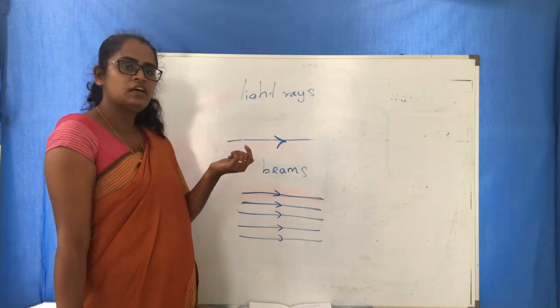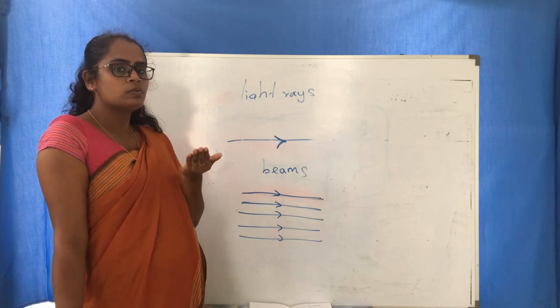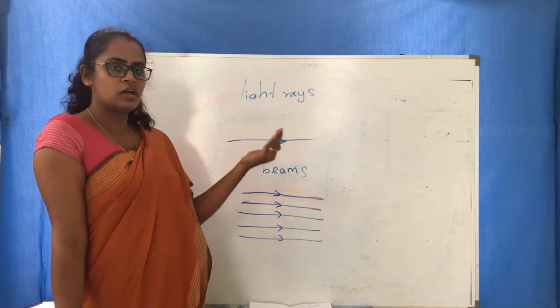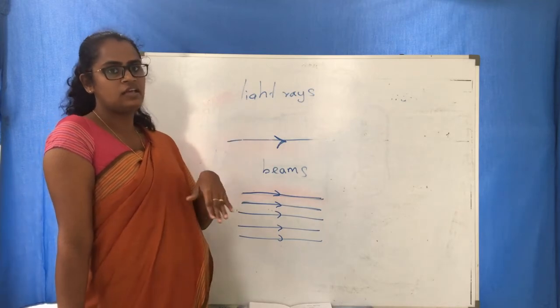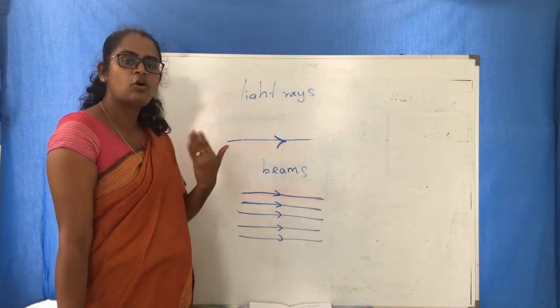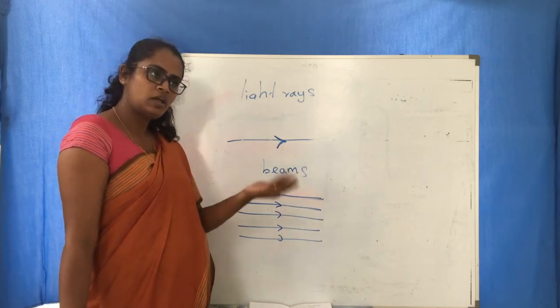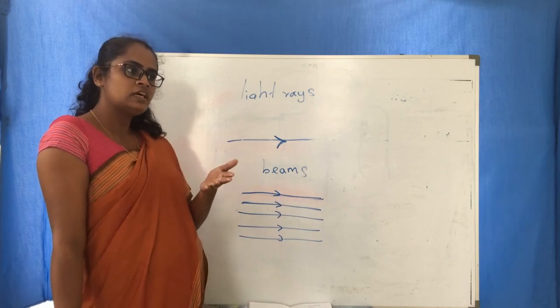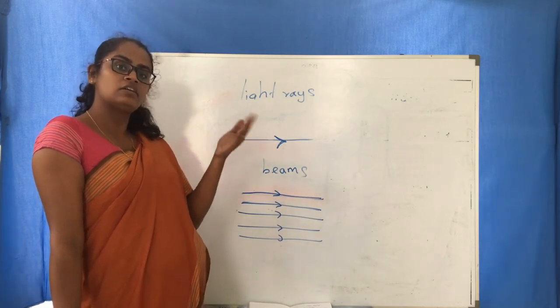Then we have how light transmits through objects. There we learned transparent objects, translucent objects and opaque objects. Then how light transmits through water, air, right? Then we have the light rays.